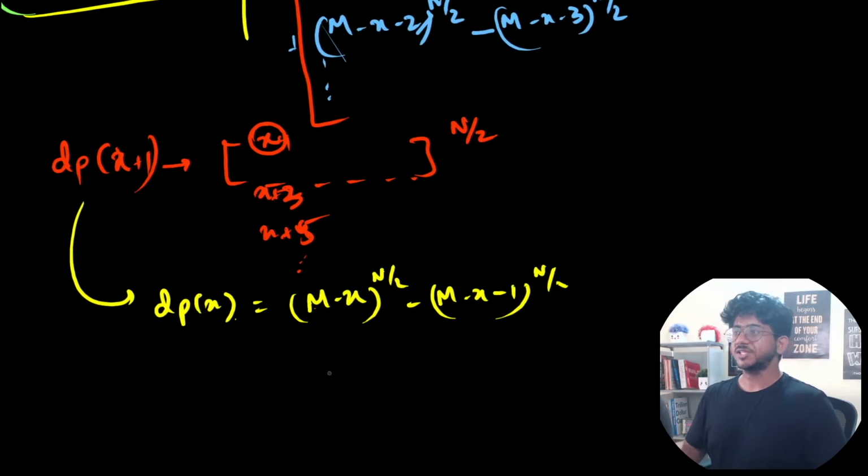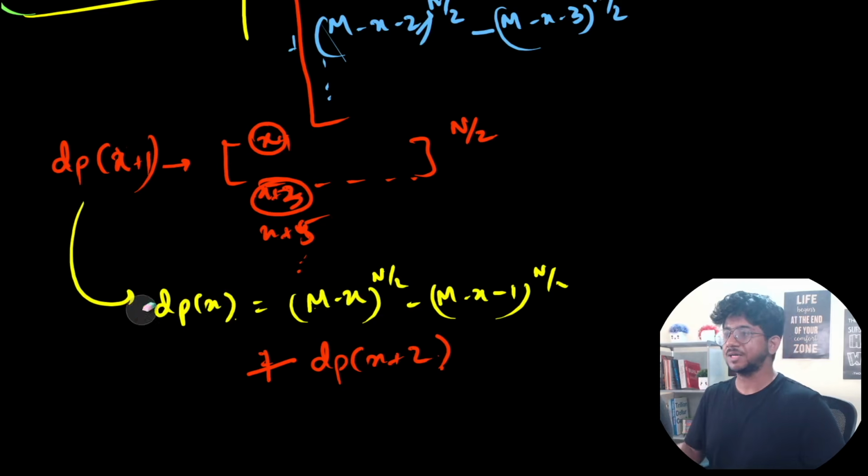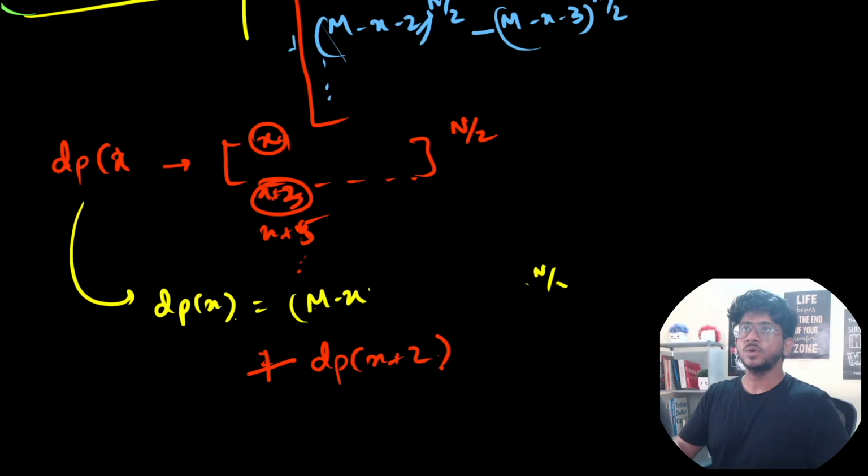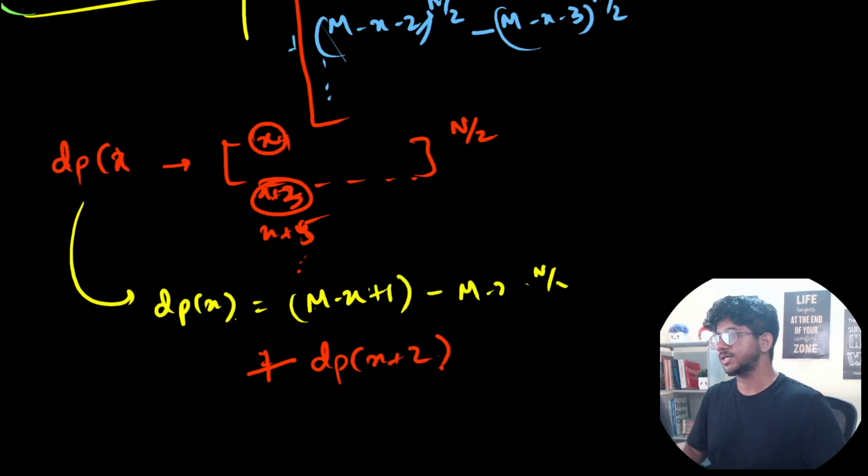So this is there, and next, if this is done, then we can potentially use X plus 3. So we will use DP of X plus 2. This is how we will calculate the formula. Since I've written it with X, let's write the formula with X only. So if you have to start at X, you have this much color possible minus M minus X whole to the power n, that's the formula for this, plus DP of X plus.